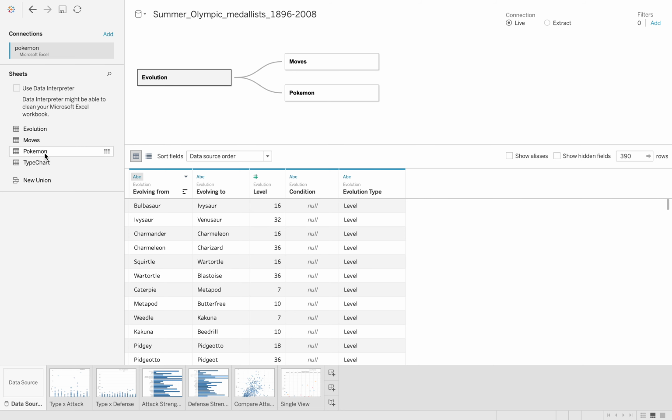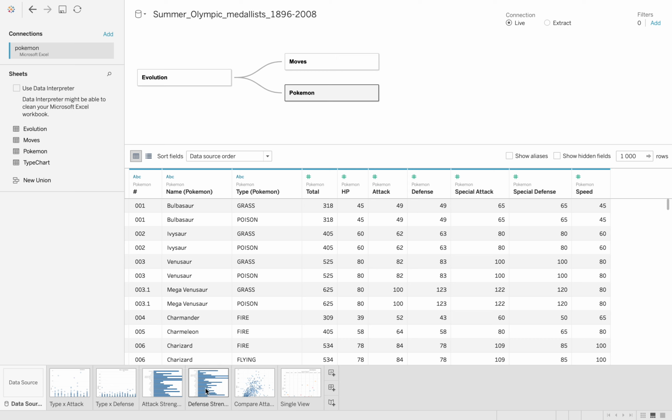I will only be using the Pokemon table for this presentation. There are other tables that have more information about Pokemon, like how they evolved from what to what in terms of strength. There are the moves that Pokemon have, and a type chart which is in relation to the type that each Pokemon has.